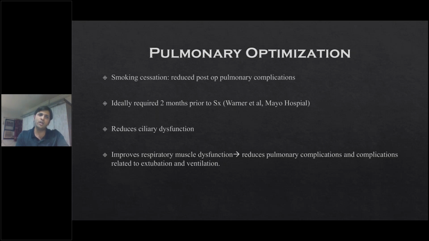Once the patient stops smoking, the ciliary dysfunction caused by smoke improves, improving clearance of respiratory secretions. Smoking cessation also reduces respiratory muscle dysfunction, and this reversal helps reduce complications associated with extubation and intraoperative and postoperative ventilation.